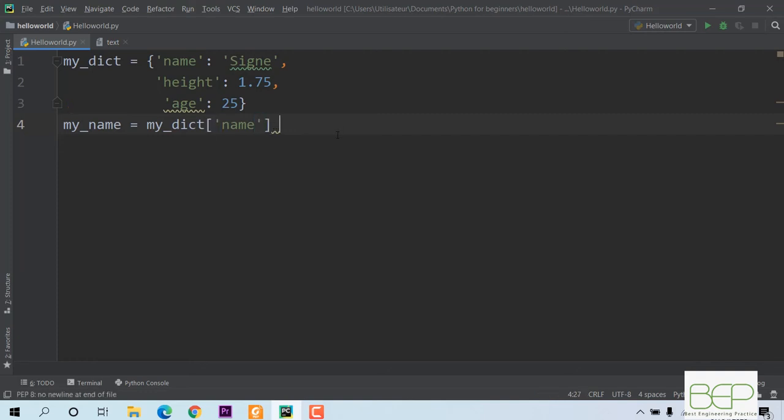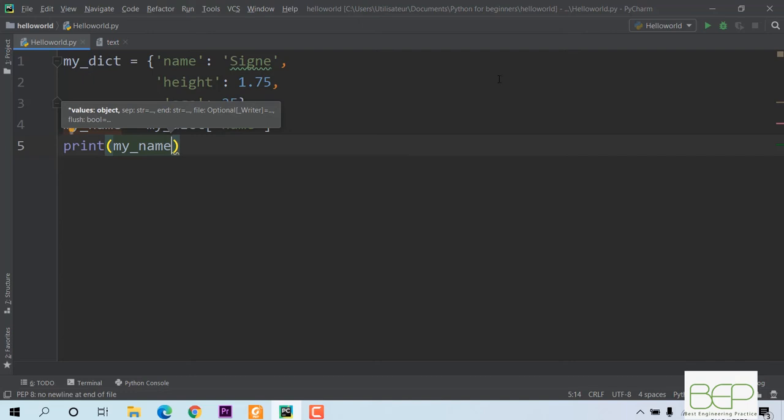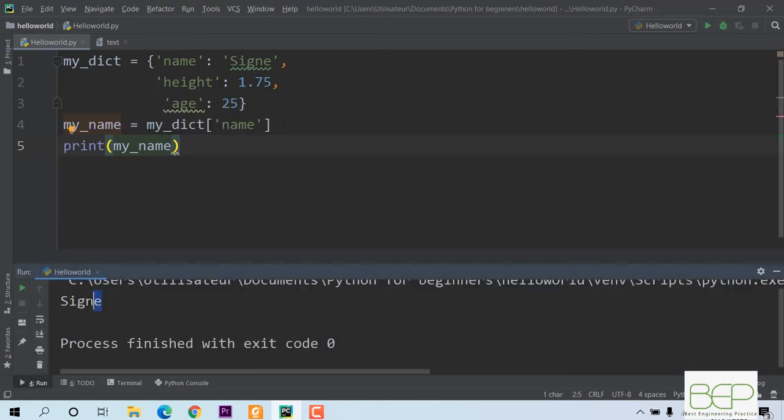Now if I want to print my name in the terminal, I print my name, and you see it has returned Seen, which is the value of this key name. This is a very simple dictionary.